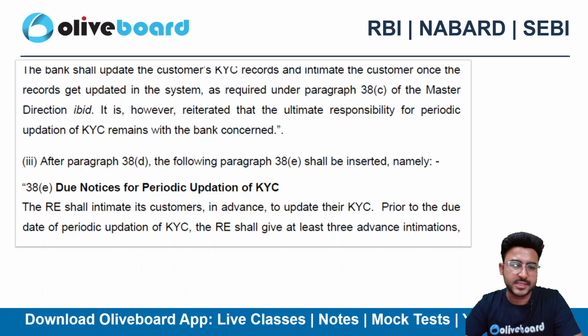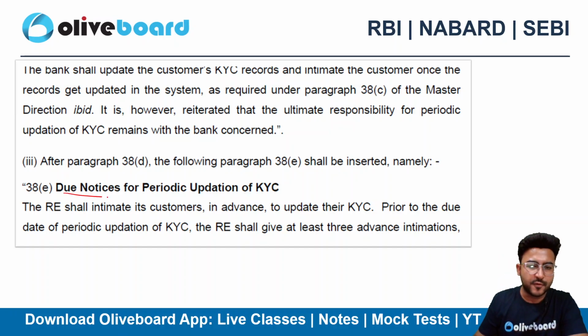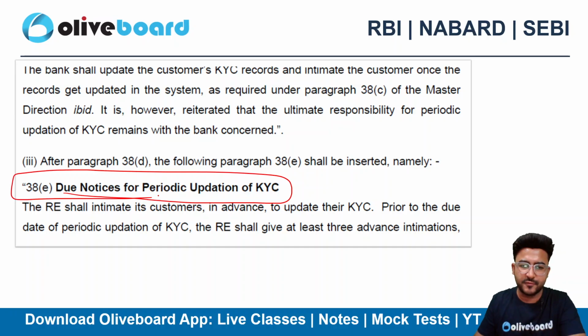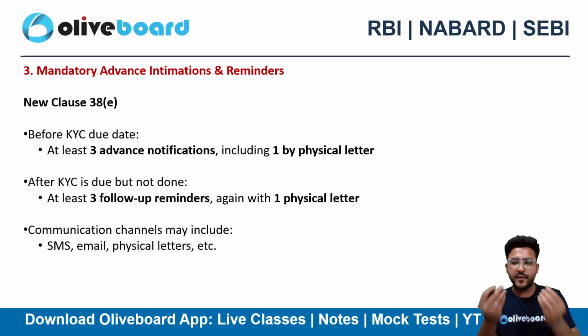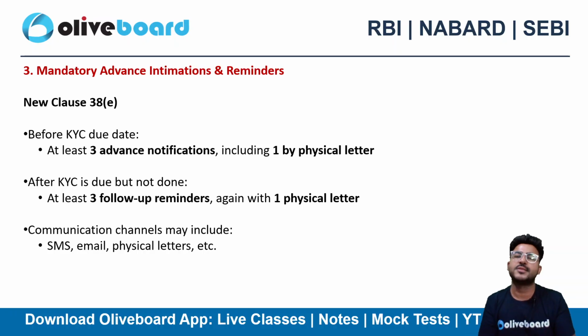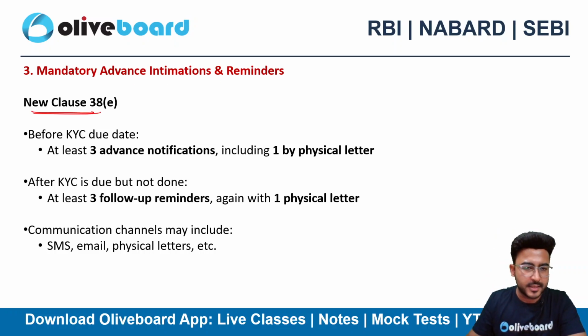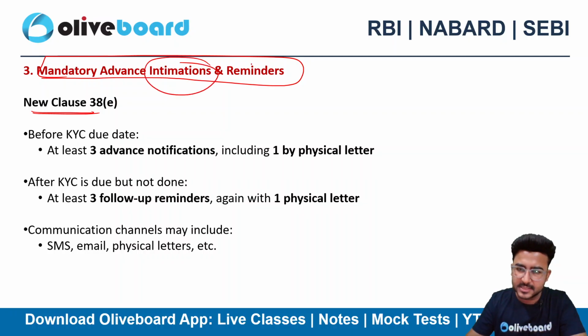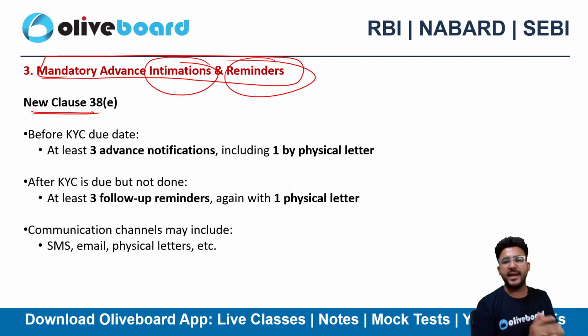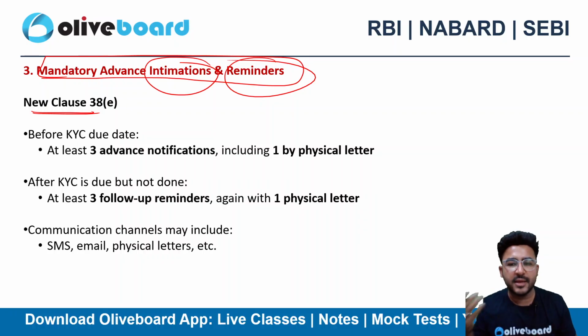You need to give due notice for periodic updation of KYC. A new clause has been inserted here, mandatory advance intimation and reminder. You need to intimate the customer and send reminders before the KYC due date.